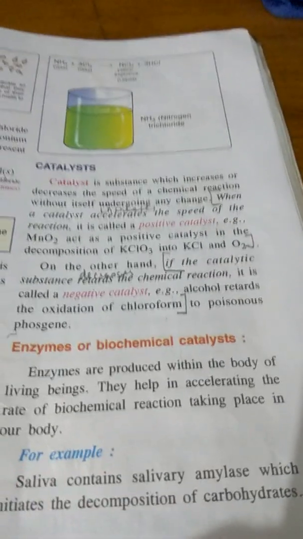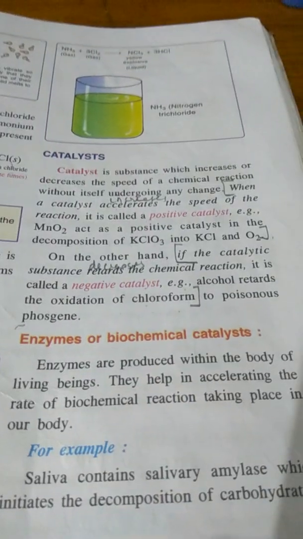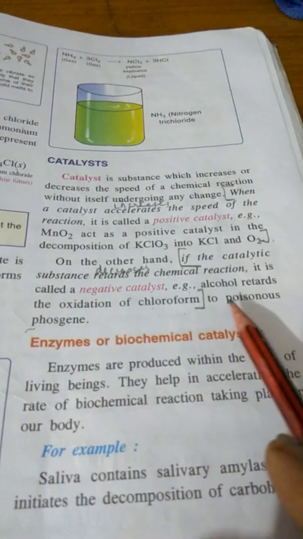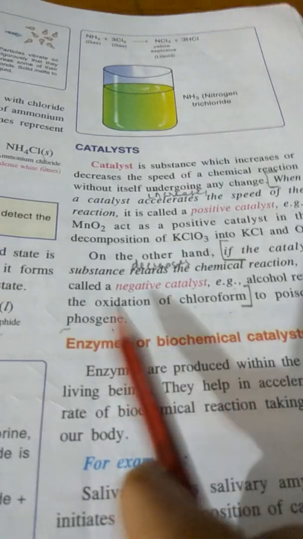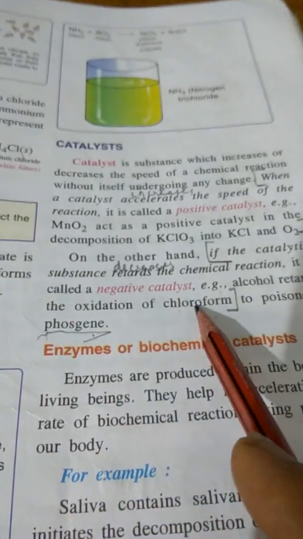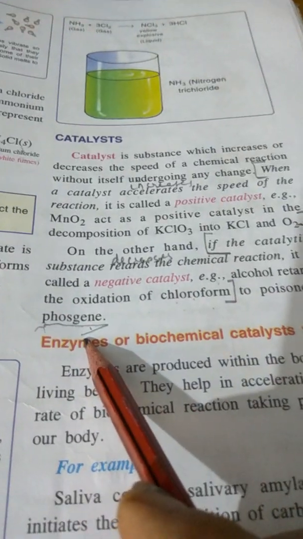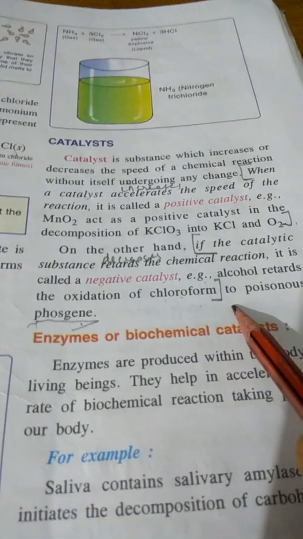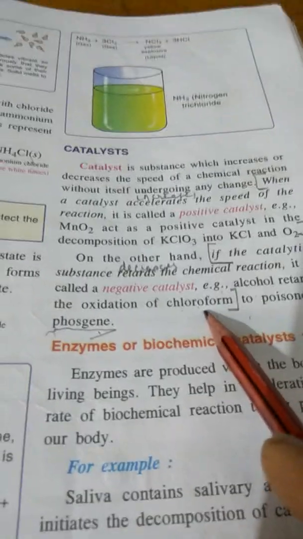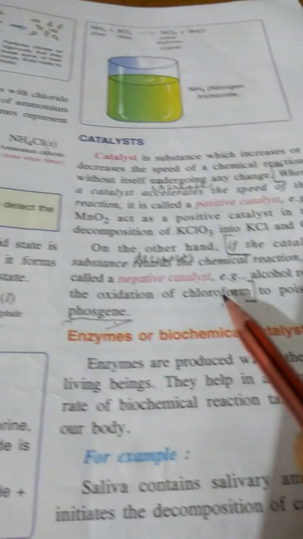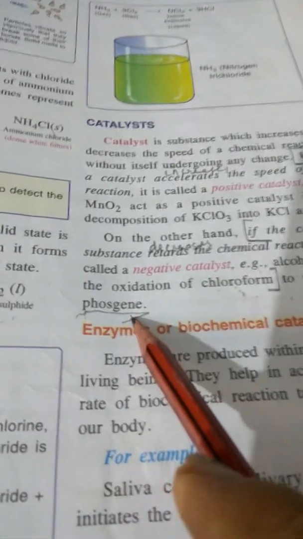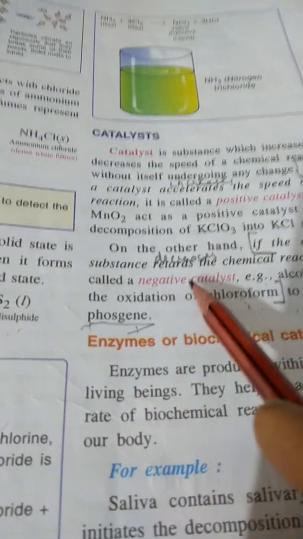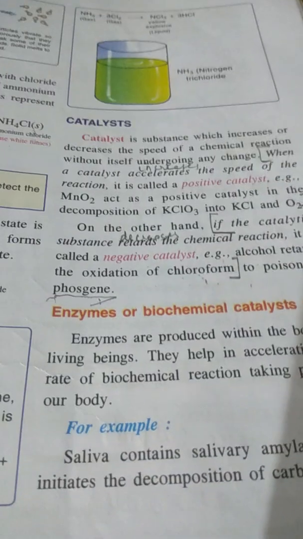So if we add alcohol to it, this will slow down its oxidation, and this is how the chloroform does not change into a poisonous substance. So alcohol will slow down its oxidation and will not let it change into this substance. As a result, it acts as a negative catalyst.